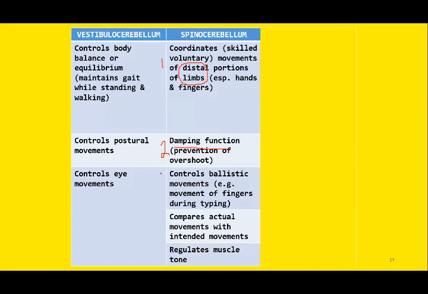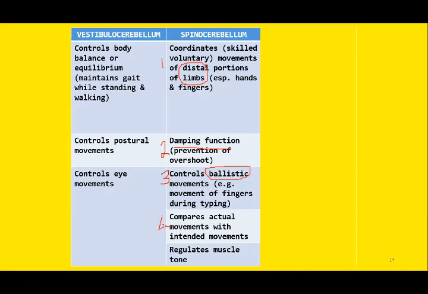The next function, the third function, is the control of ballistic movements. Now, ballistic movements again are fine skilled movements, and the easiest example is the movement of fingers during typing. So all these fine skilled movements of fingers, these movements are coordinated by spinocerebellum once again.